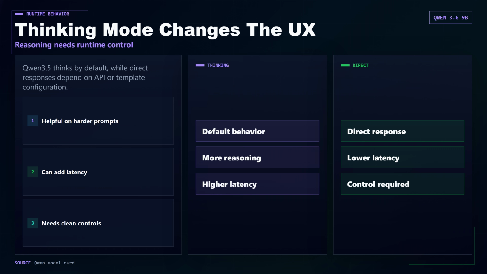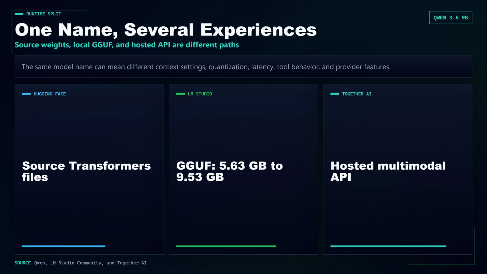Qwen 3.5 also changes the control story. The model card says it thinks by default and does not officially support the older Qwen3 /think and /nothink soft switch. Direct responses require API or template configuration, such as disabling thinking in chat template settings. That is useful for reasoning, but it can also add latency, verbosity, and awkward behavior if the runtime does not expose clean controls. The same model name can mean different practical experiences.